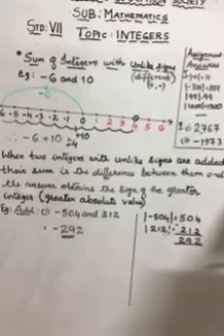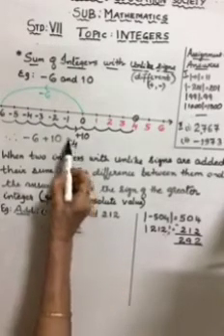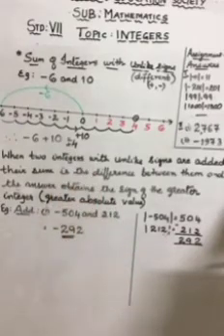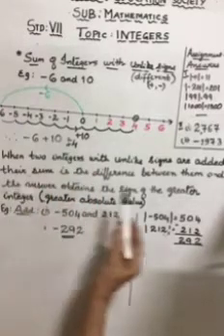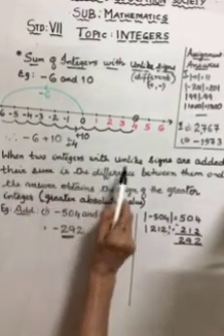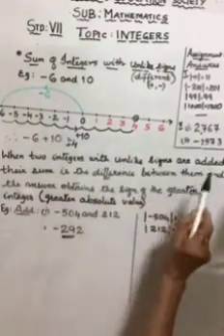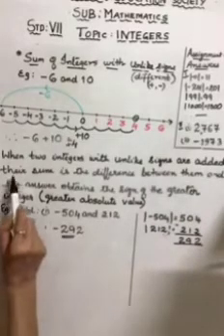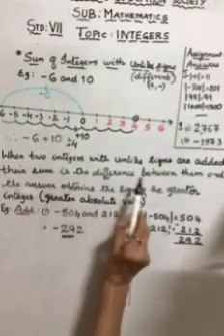Now, the rule says, you might have got a doubt. We said add the integers, but what do we find? We find the difference of the integers. How did that happen? Please look at this sentence carefully and read along with me. When two integers with unlike signs are added, their sum is the difference between them.